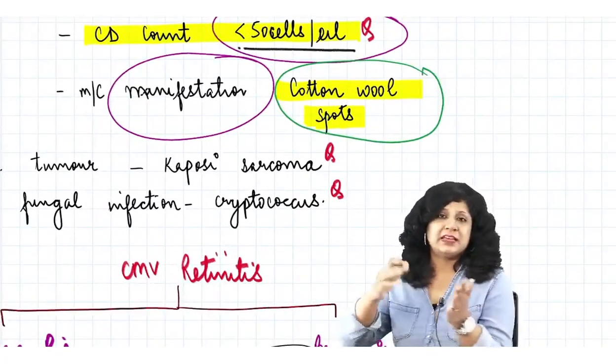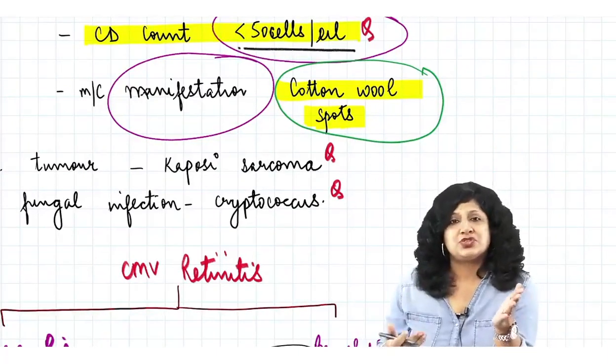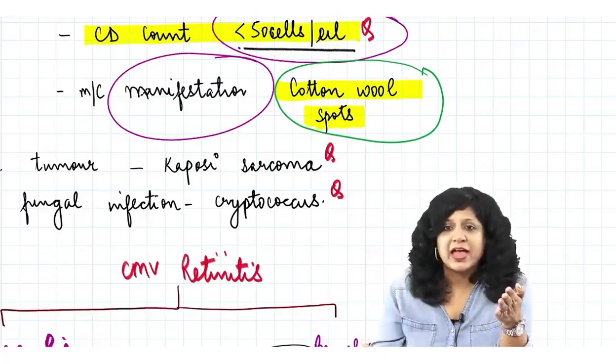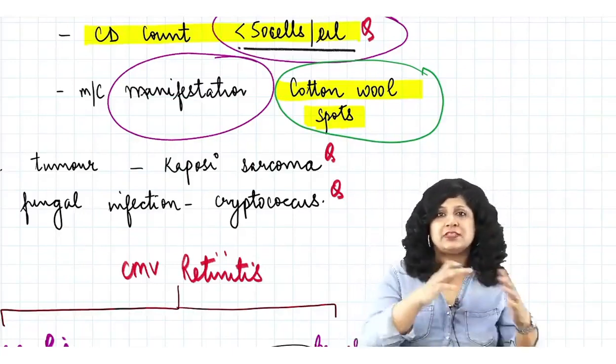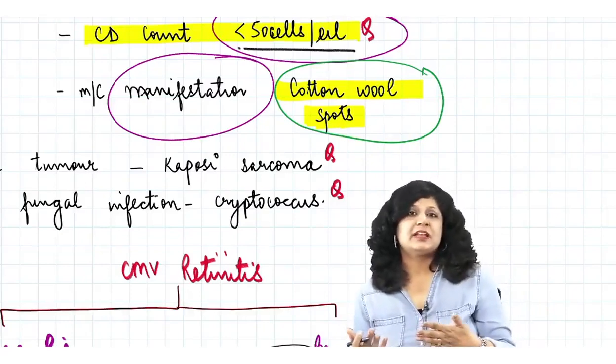Now again many times I get this confusion that if they are asking you about the manifestation and you are having the CMV retinitis in the option, you are also having the cotton wool spots in the option, there is always a confusion whether I should name it as CMV retinitis or cotton wool spots.